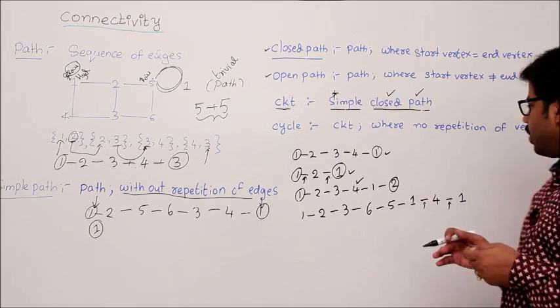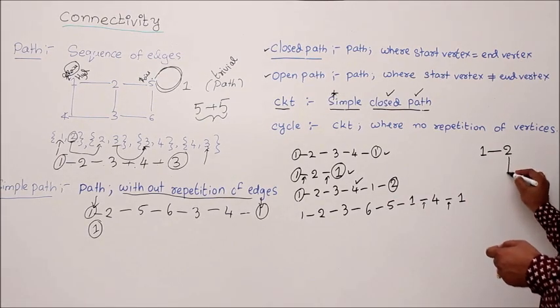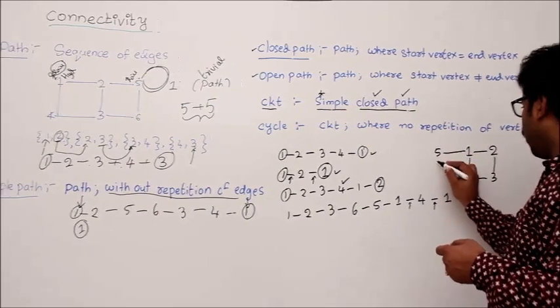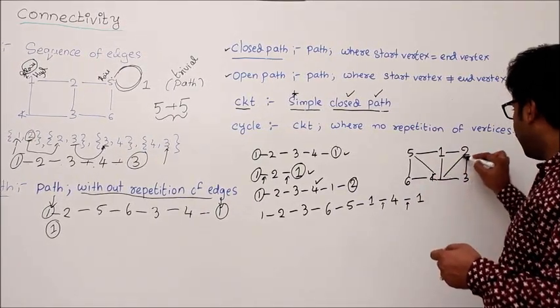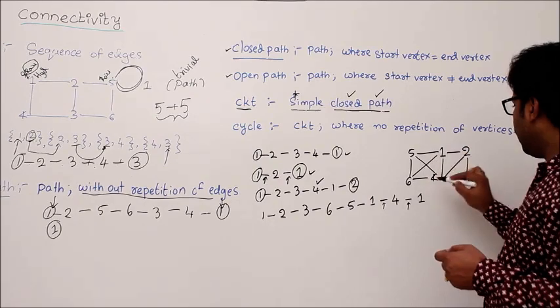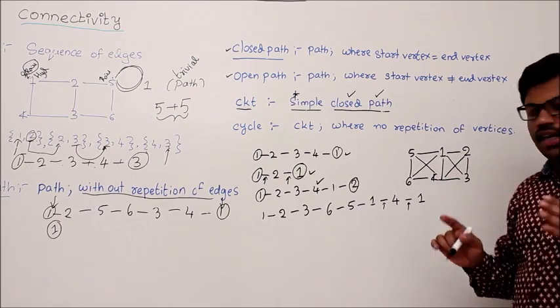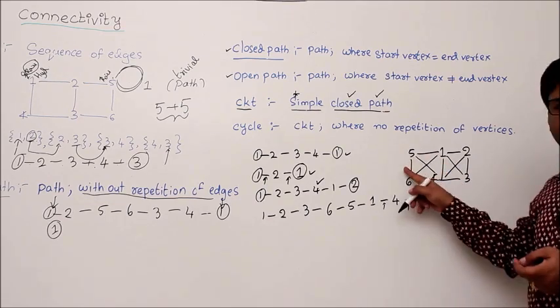Let's see one more example of a graph. Let me take a graph 1 to 2, 2 to 3, 3 to 4, and 4 to 5, 5 to 6, 6 to 4. Let me put an edge here, here to here, and here to here. My question is, I'll give you a path and check whether it is a simple closed path or not. Otherwise, is it a circuit or not is the question.